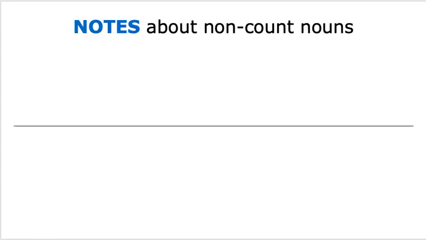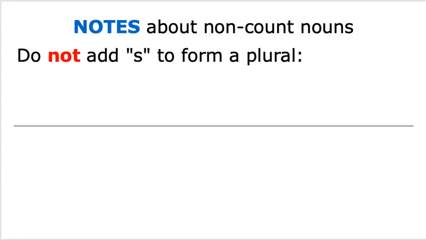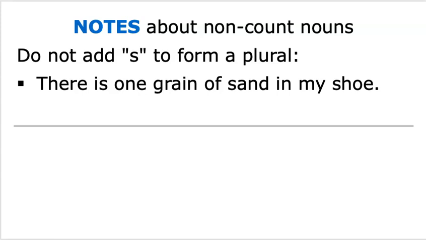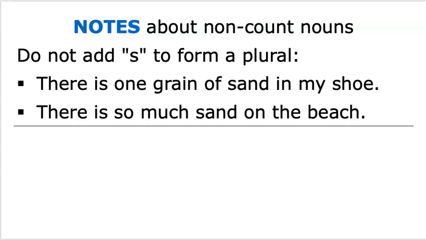Now, here are some notes about non-count nouns. We do not need to add an S to form a plural because non-count nouns do not have a plural form. Look at this sentence. There is 1 grain of sand in my shoe. I'm only talking about 1 grain. Compared to this sentence, there is so much sand on the beach. Obviously, I'm talking about many grains of sand, but I don't add an S to the word sand.